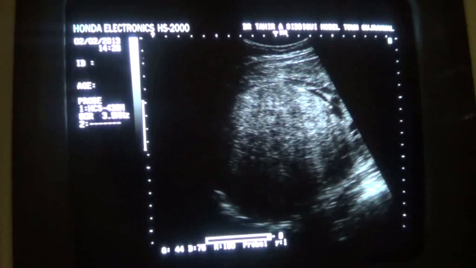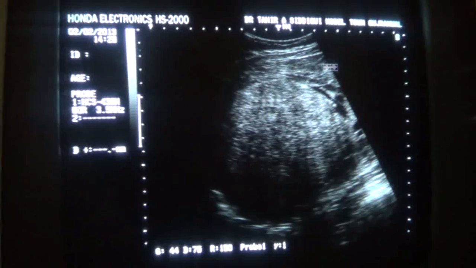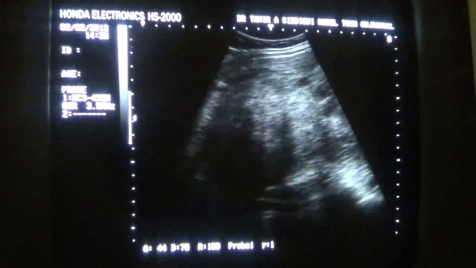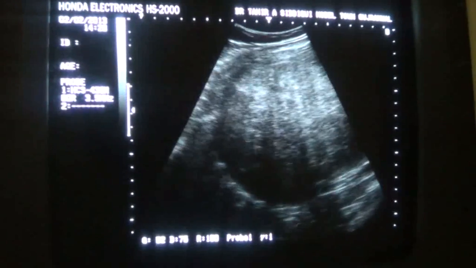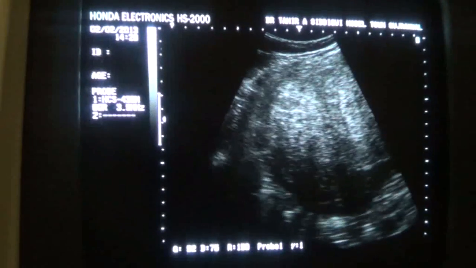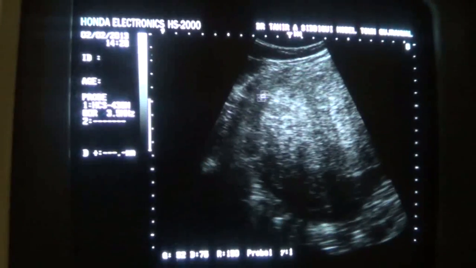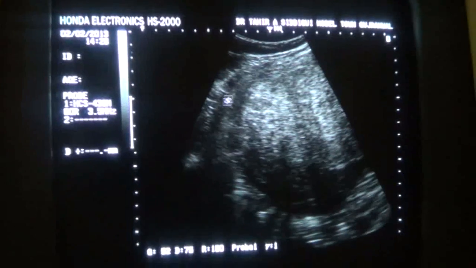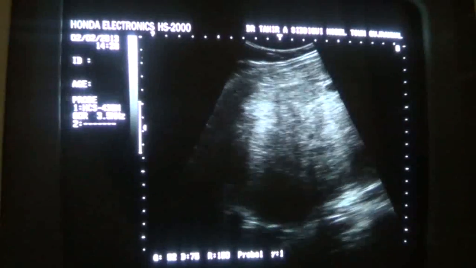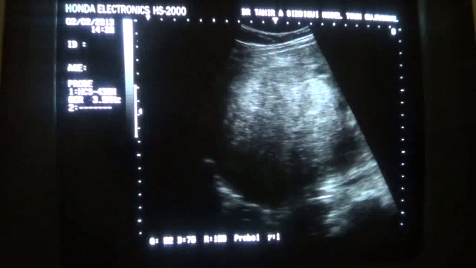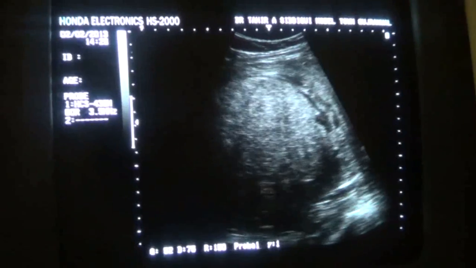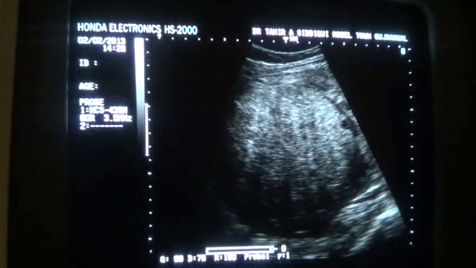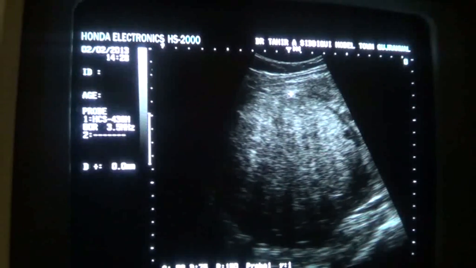And here we can see the myometrium up to the fundal region, start of the fundal region. Now here is the fundal region. This is the myometrium. This is the line. This area is the myometrium, that of the fundal region, and though posterior myometrium is not visualized because of the heterogeneity of the large fibroid that is measured approximately